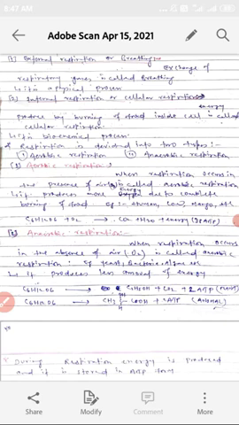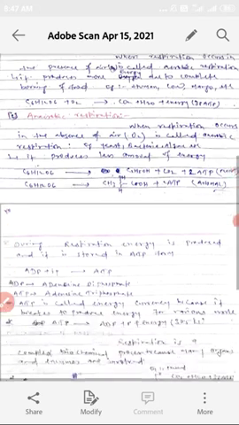Anaerobic respiration: when respiration occurs in the absence of air, it is called anaerobic respiration. Example: yeast, bacteria, algae, etc. It produces less amount of energy. Glucose breakdown in the case of plants produces ethyl alcohol, CO2 and 2 ATP energy. Next, glucose breakdown in the absence of air forms lactic acid and 2 ATP energy in the case of animals.